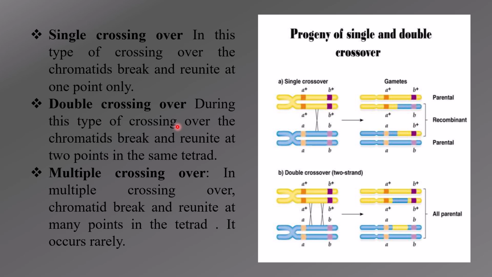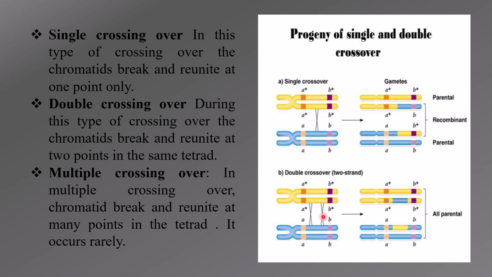Whereas in double crossing over, the chromatids break and reunite at two different points of the same chromatid. The crossing over happens first here, resulting in the exchange of material, a reciprocal exchange.